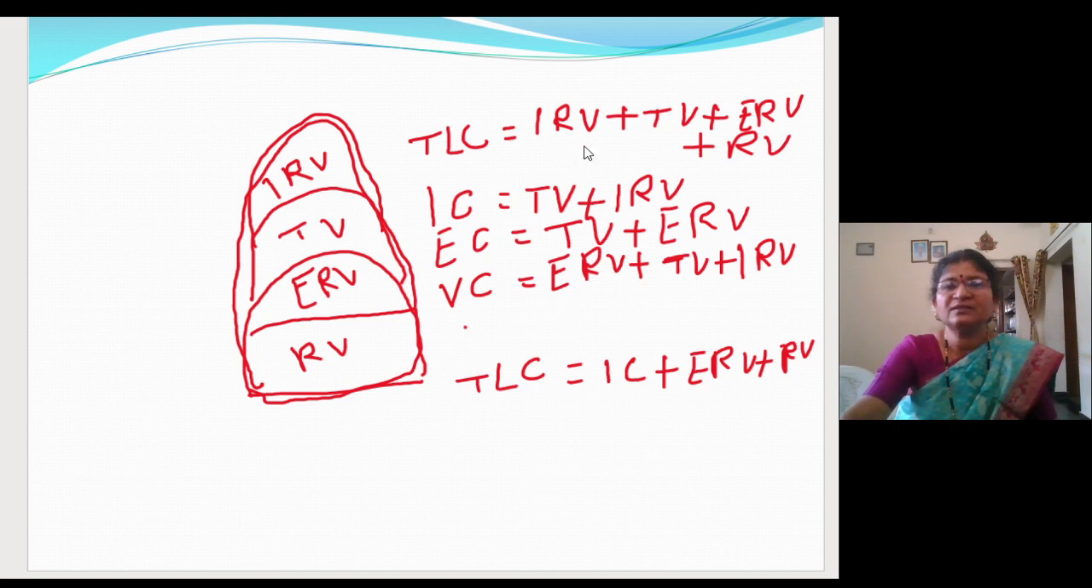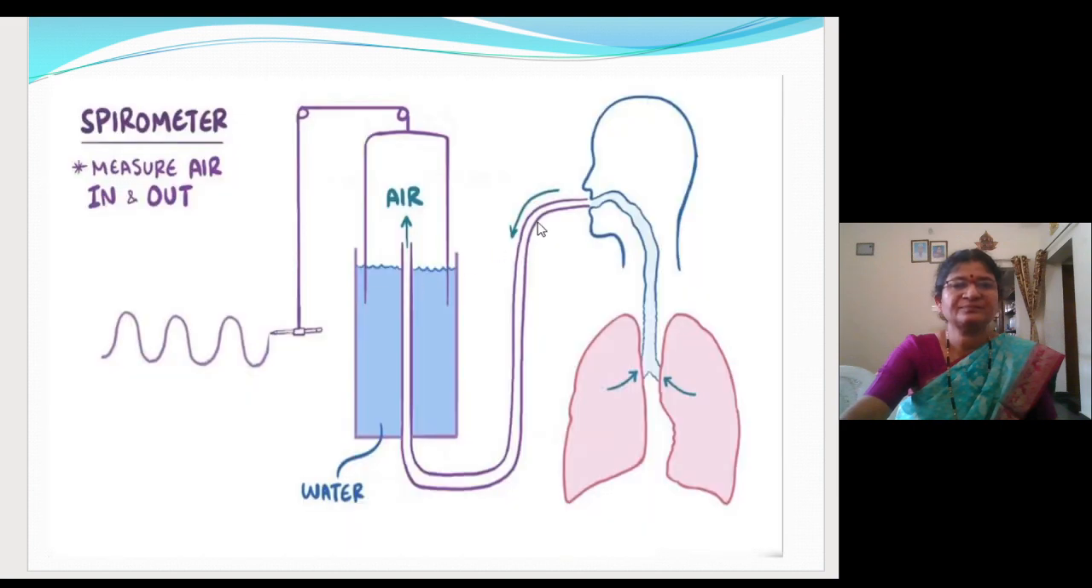Fine. Instead of writing IRV plus TV, you can write IC. Or if you want to remove ERV, you can write IRV plus IC plus RV. Fine. So that is only what I wanted to say to you. Okay, now let me go to the next slide, that is spirometer.